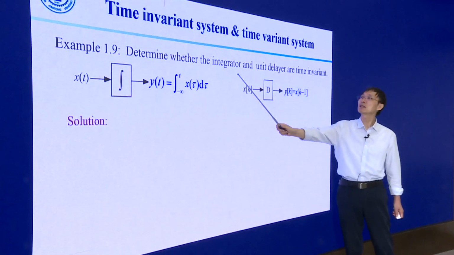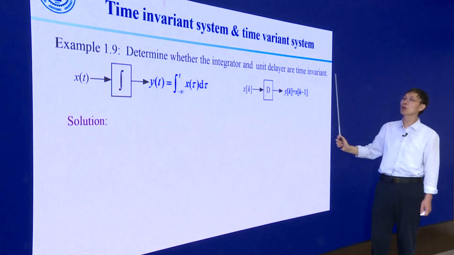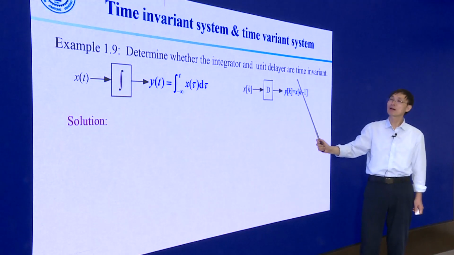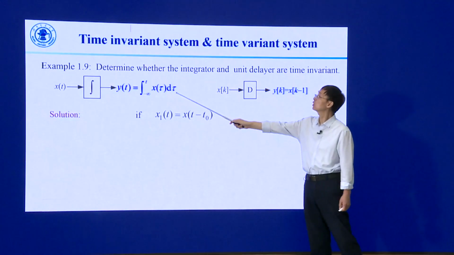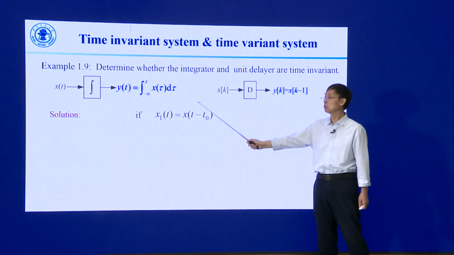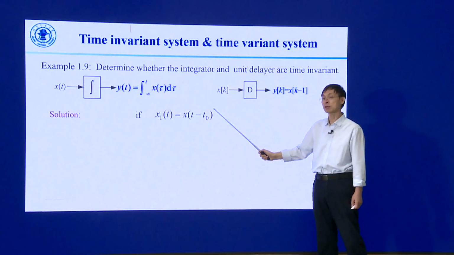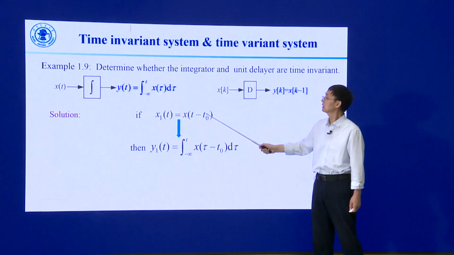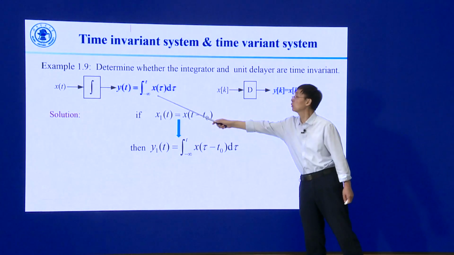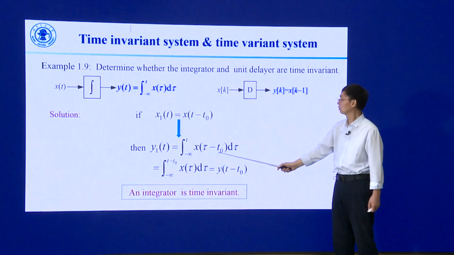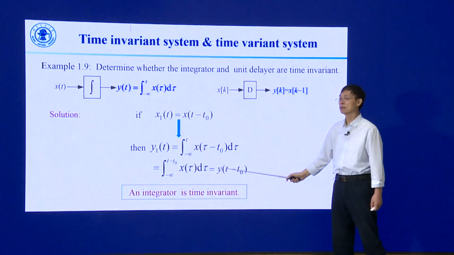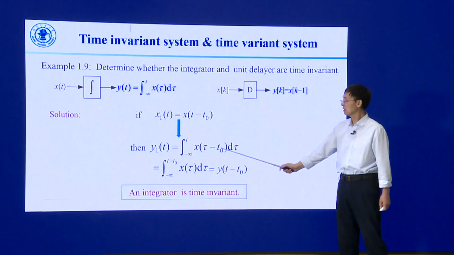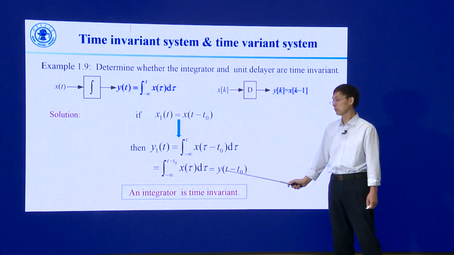Now let's determine the time invariant property for the integrator and the unit delayer. First, for the integrator system, if the input signal is time shifted by t0, take this signal into this equation, we can get the result. The output signal is not y of t minus t0, so the integrator is a time variant system.